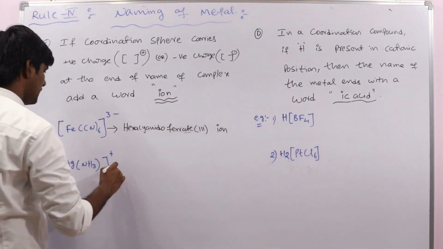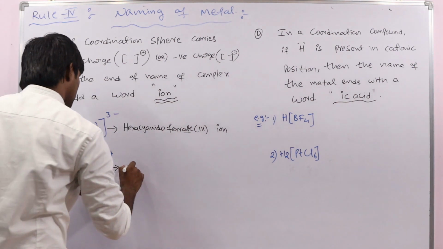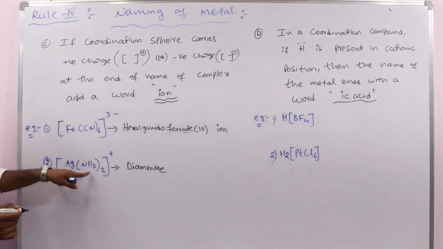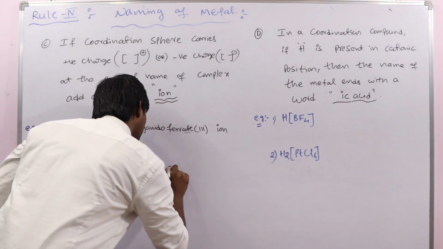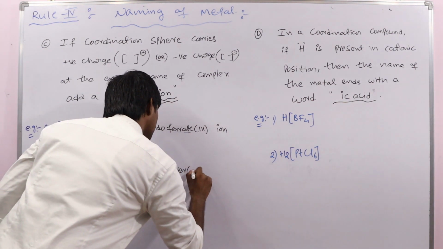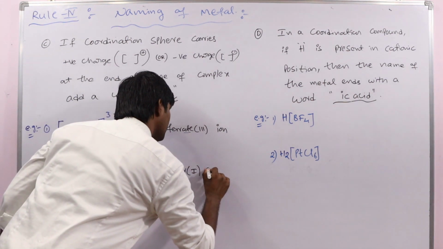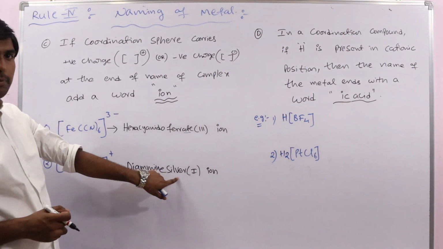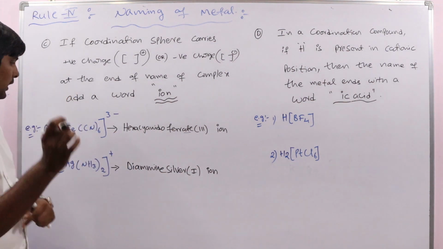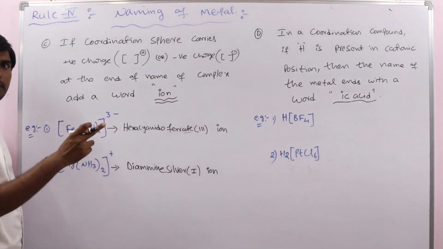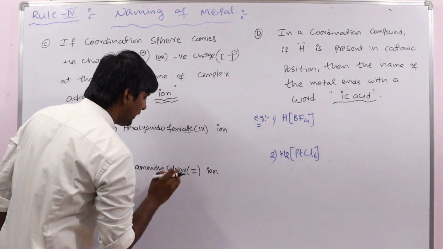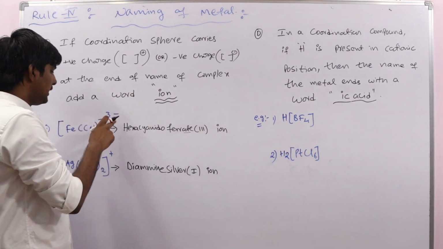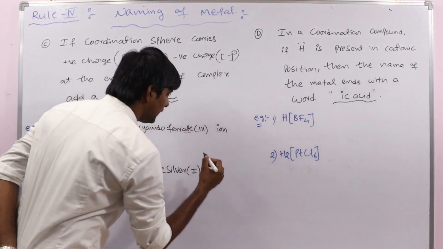Next, look at this complex. Ammine ligand 2 times, diammine, silver(I) ion. Diamminesilver(I) ion. Here there is no change in the name of the metal, as we discussed in the previous case, because there is a positive charge present on the coordination sphere, so the metal name remains the same. There may be a negative charge or positive charge, at the end we are adding the word ion.